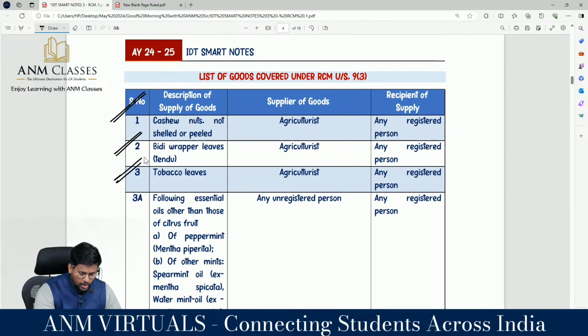Number 3, tobacco leaves. Tobacco leaves have been supplied by the agriculturist, and the recipient is any registered person. So number 1 is cashew nut, not shelled or peeled; number 2, bidi wrapper leaves; number 3, tobacco leaves.